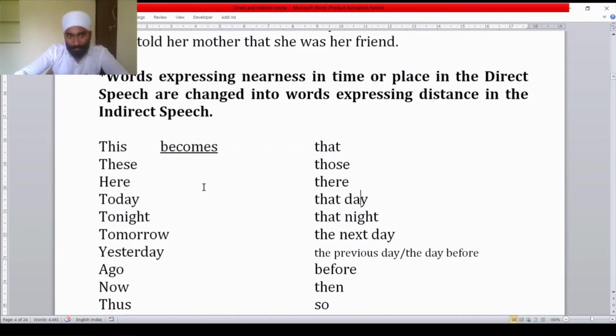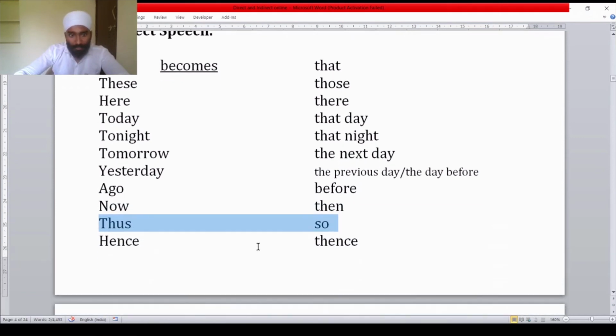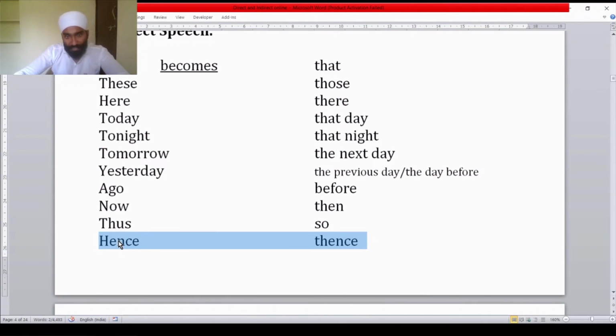This becomes that, these becomes those, here becomes there, today becomes that day, tonight becomes that night, tomorrow becomes the next day, yesterday becomes the previous day or the day before, ago becomes before, now becomes then, thus becomes so, hence becomes thence.